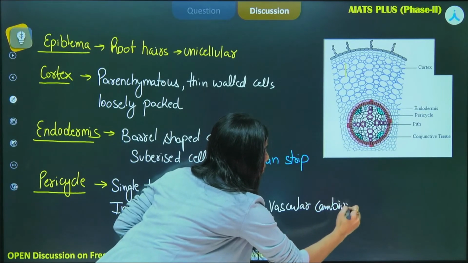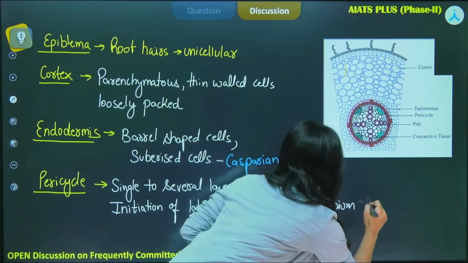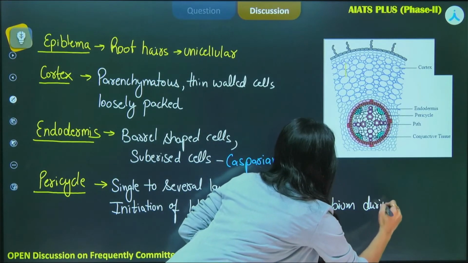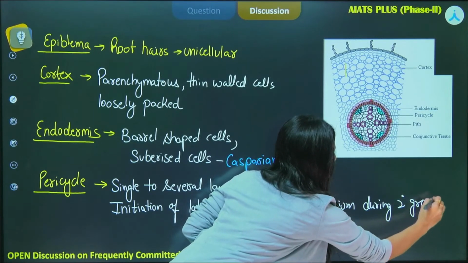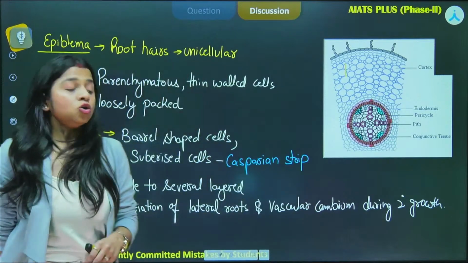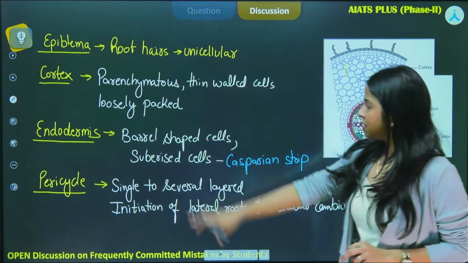Okay, and when will this happen? During the secondary growth. So this will be during secondary growth. Okay, so this is so far the function for pericycle. I hope these are clear with you.